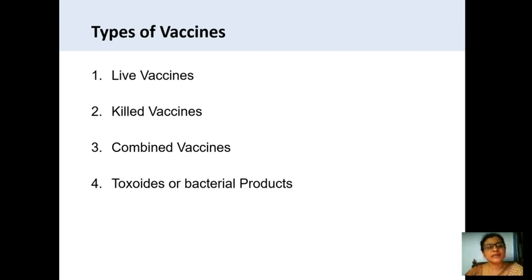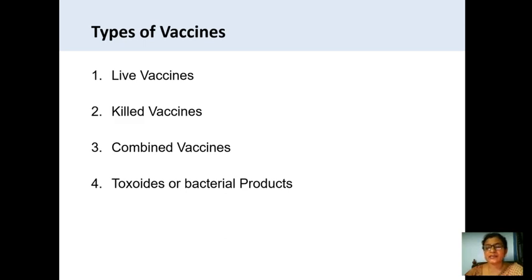So as they are killed, they could not produce the disease, but they will stimulate the immune response in the body. For example, cholera vaccine, rabies vaccine, influenza vaccine, and these are all killed vaccines.